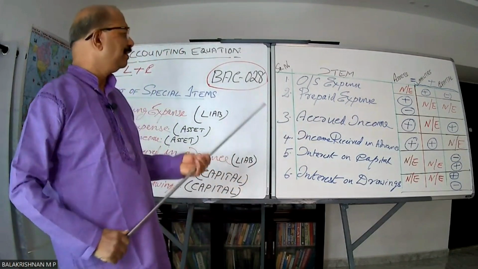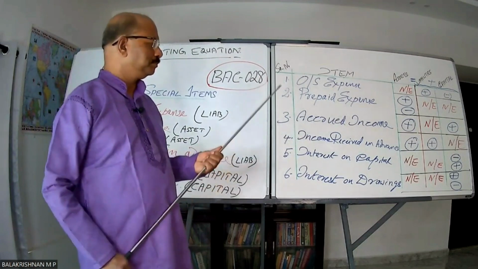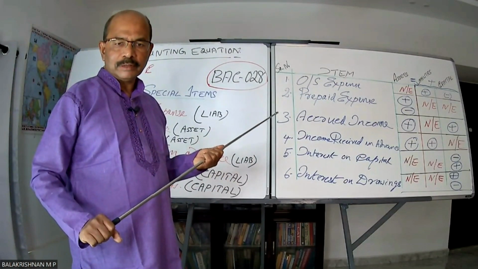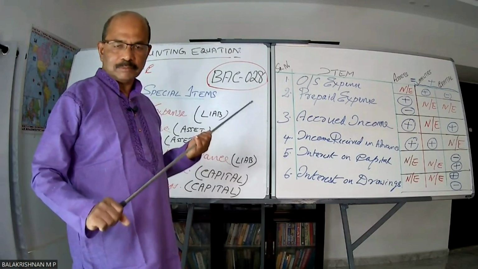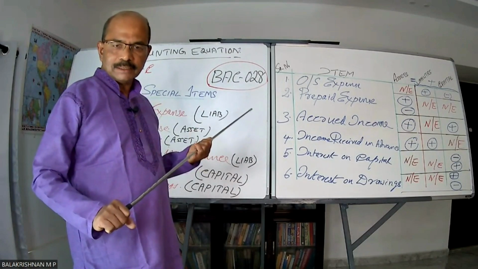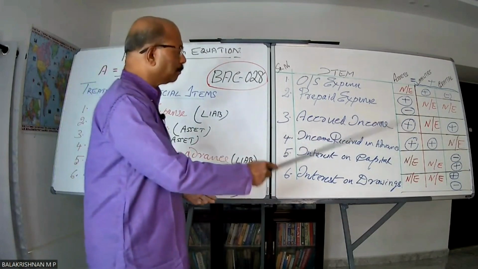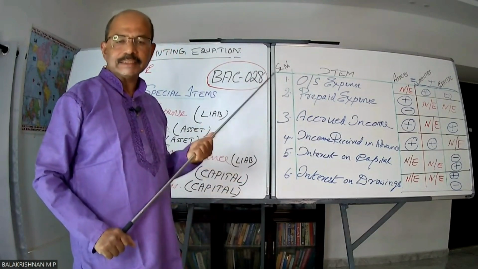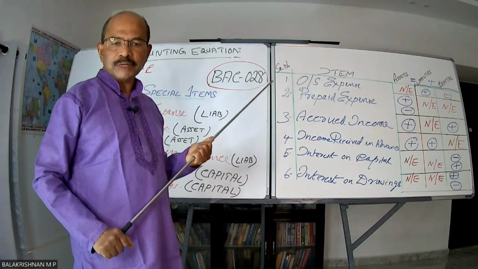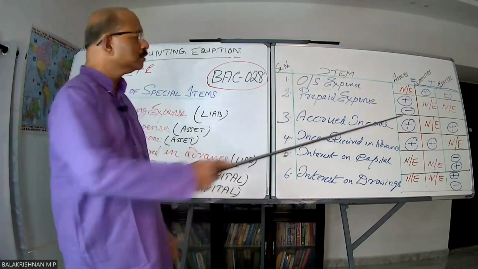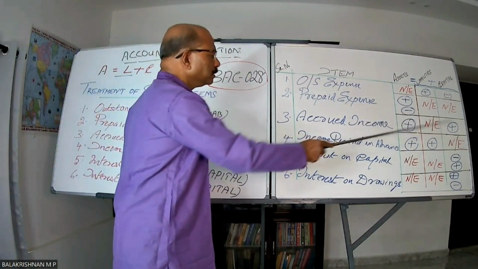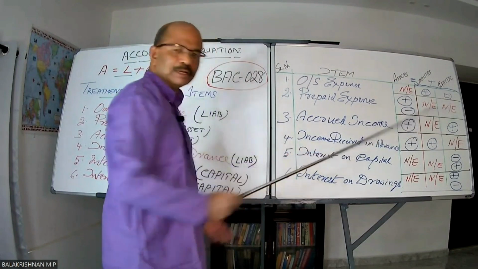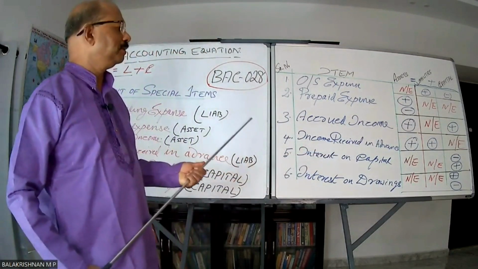Okay. Third one, accrued income. Accrued income means you will agree with me, cash or bank moved, asset moved into a business. So asset has gone up. And any income increases the capital. In my previous episode, I have categorically mentioned it. The capital got increased. This side increase, corresponding increase in this side also. Naturally, accounting equation will be maintained.